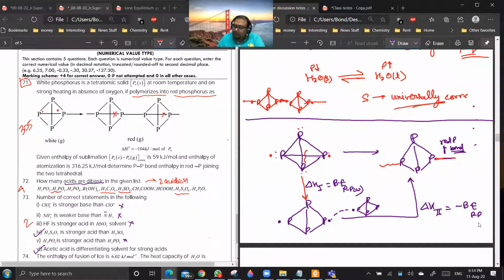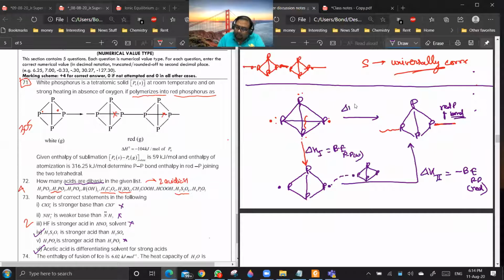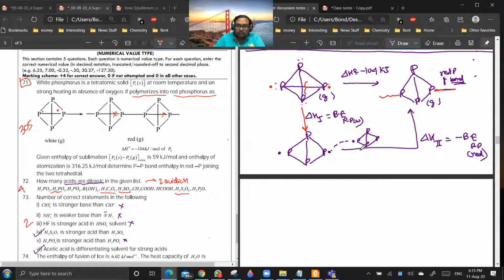So you see, instead of breaking all the bonds, I am just breaking one bond, so I can make a minor adjustment. Now delta H naught is given for this reaction. This is gas and this is also gas. Delta H naught is given to be minus 104 per unit of phosphorus, so I am taking only 1 mole.